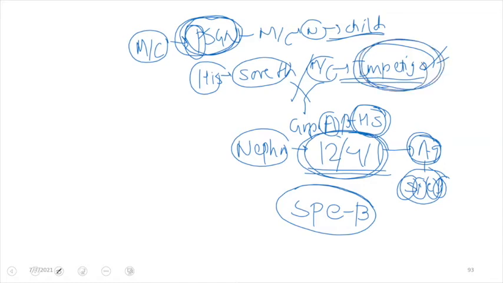So there is a child who has a history of skin infection for the past 2 to 4 weeks. He has a history of impetigo 2 to 4 weeks ago, and now he presents to your clinic showing certain clinical manifestations, and these are typical of nephritic syndrome, where you will see cola colored urine.